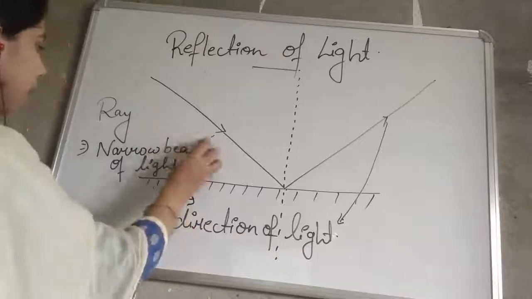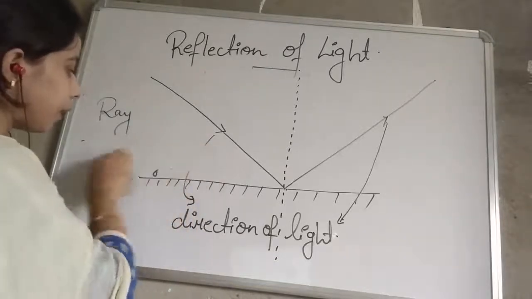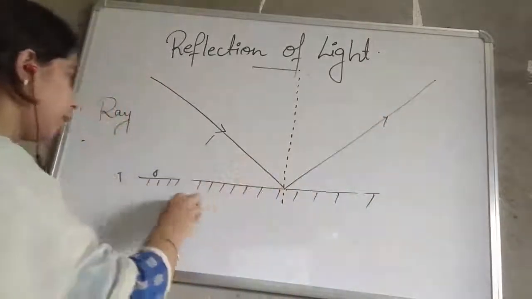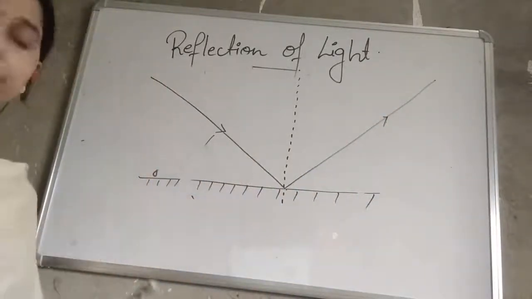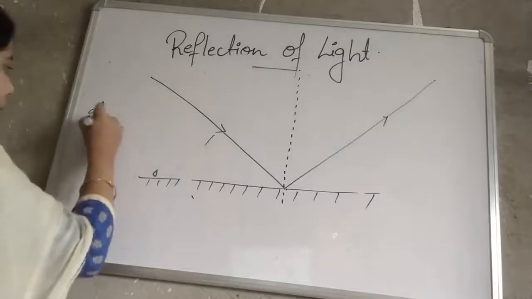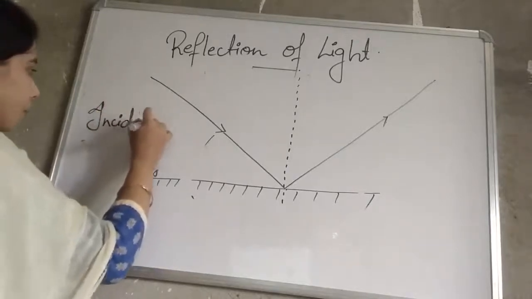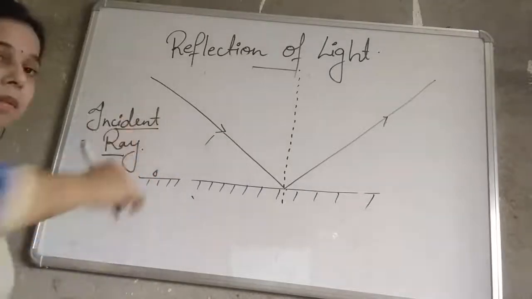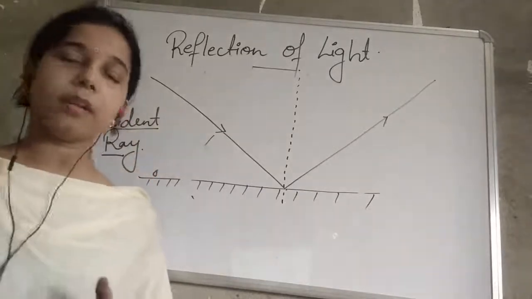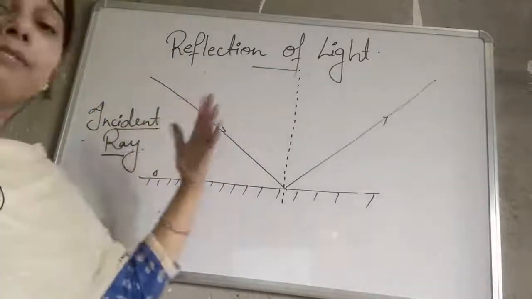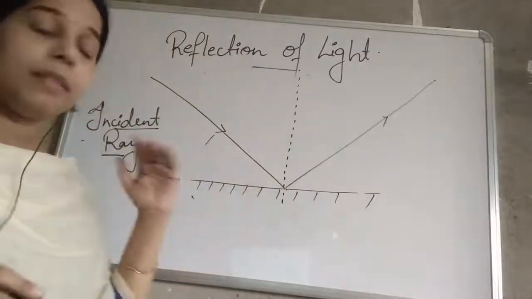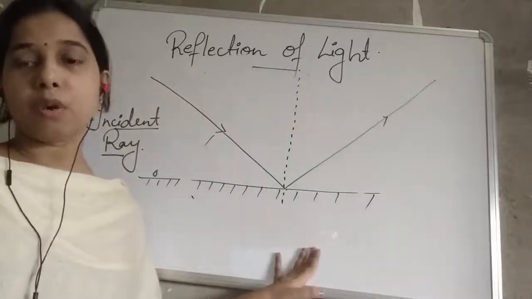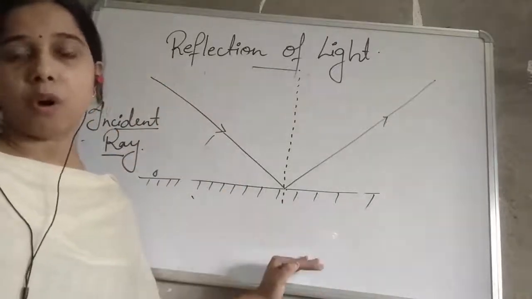The second one is the incident ray. What is the incident ray? The ray before reflection, or the ray which strikes the surface of the object, or which comes on the surface of the object.